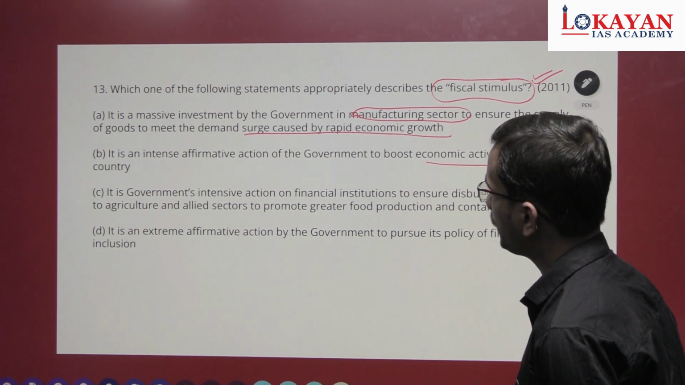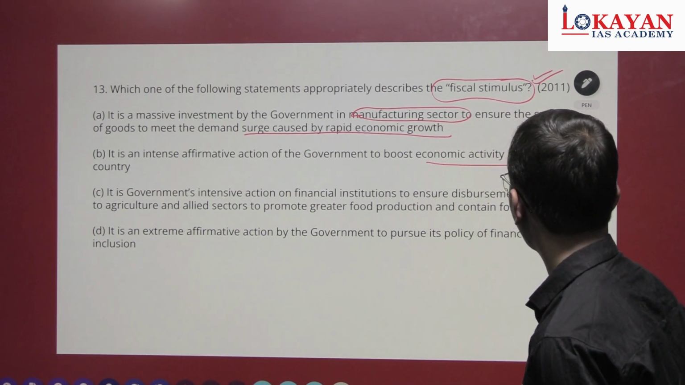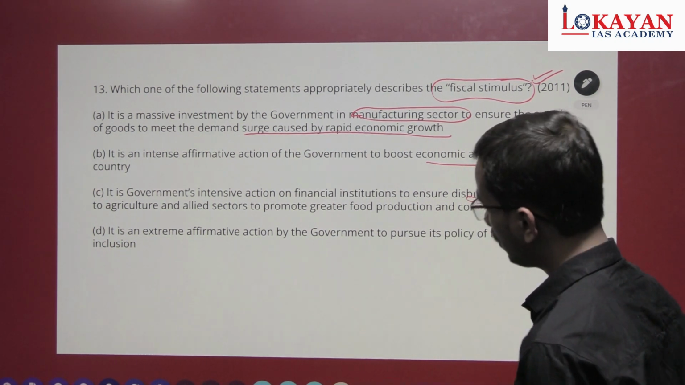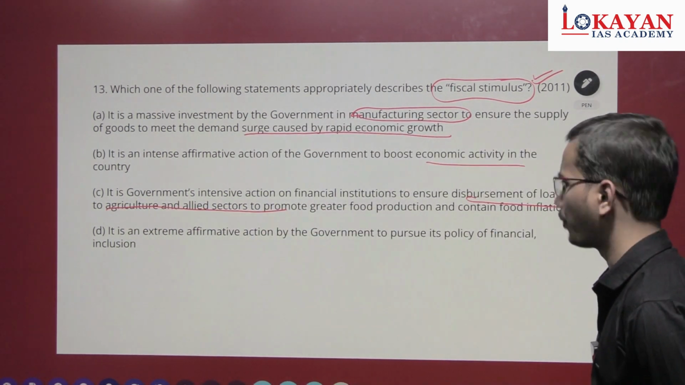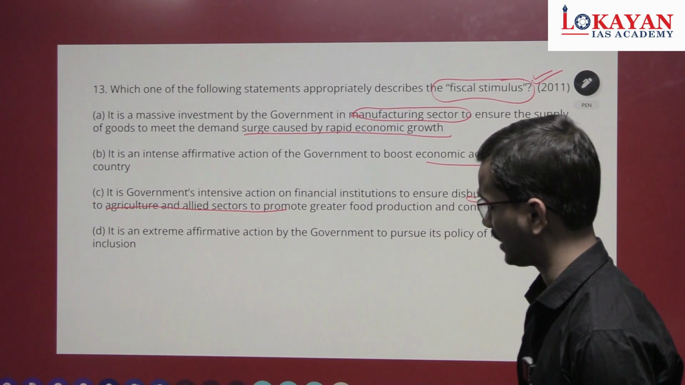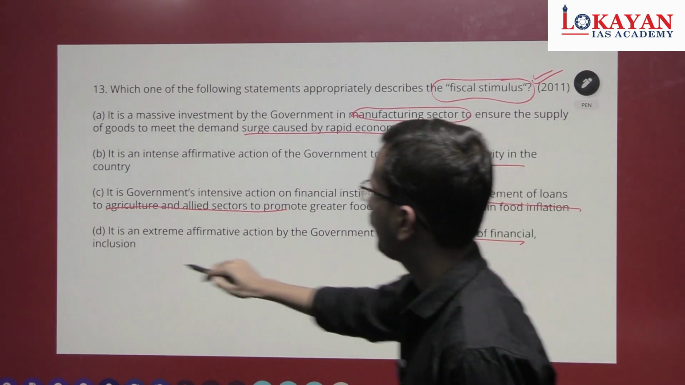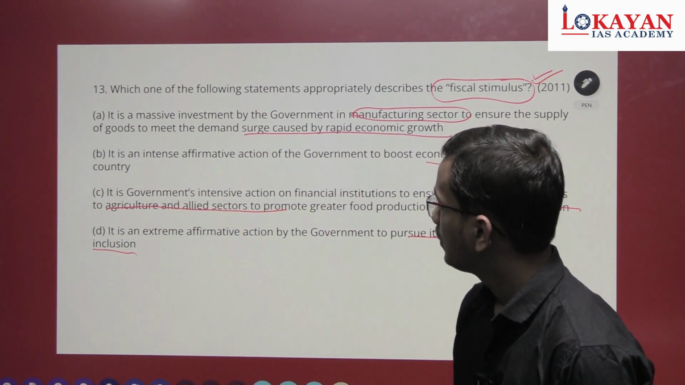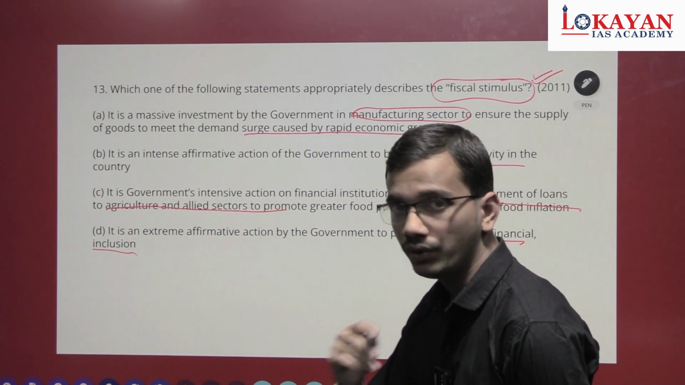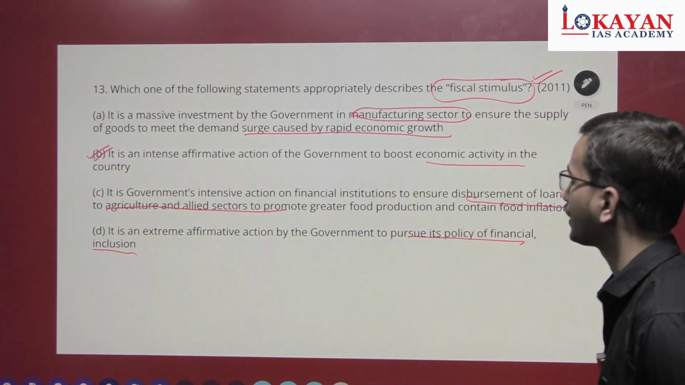See, it is government's intensive action on financial institutions to ensure disbursement of loans to agriculture and allied sectors to promote greater food production. It is an extreme affirmative action by government to pursue policy of financial inclusion. Which one is correct? Option number 2 is correct. It is an intense affirmative action to boost economic activity.